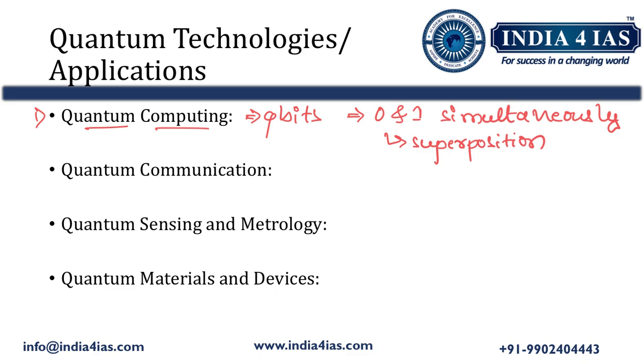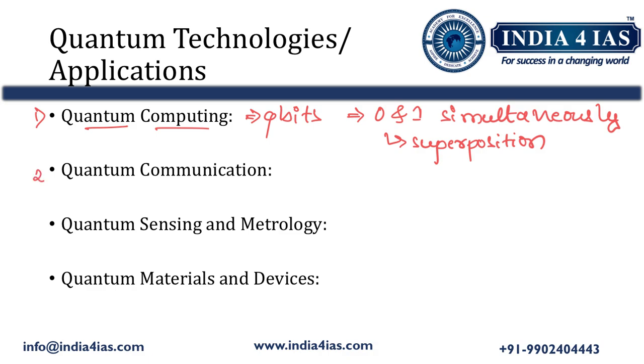These quantum computers are capable of solving complex problems much faster than classical computers. Whatever supercomputers we have at present are termed classical computers, whereas in the future we are going to witness quantum computers. These quantum computers can solve complex problems much faster than present-generation supercomputers. Coming to the applications of quantum computing, it finds application in cryptography, optimization problems, drug discovery, and artificial intelligence. These are a few applications of quantum computing.